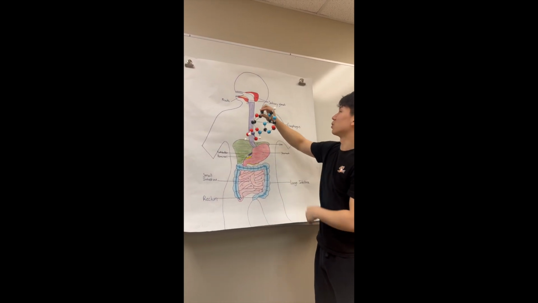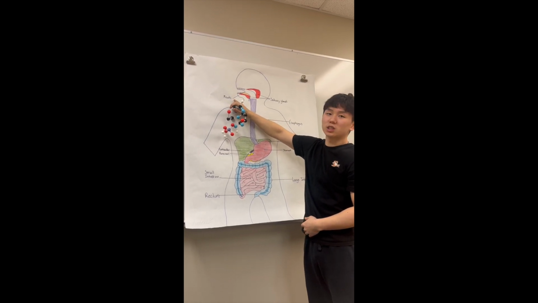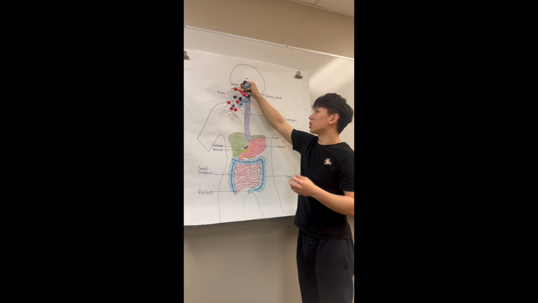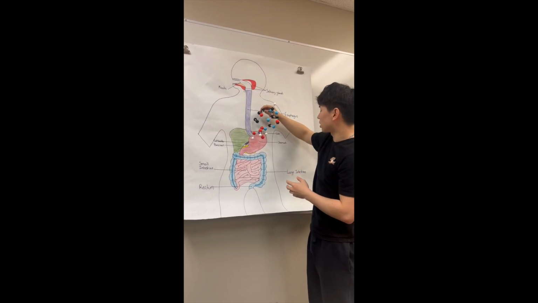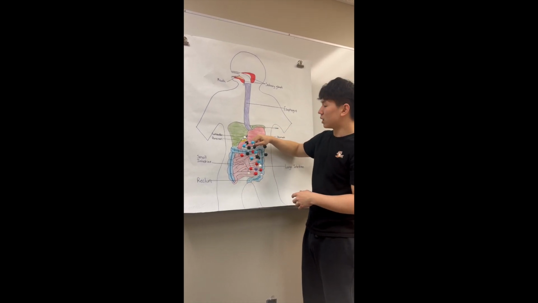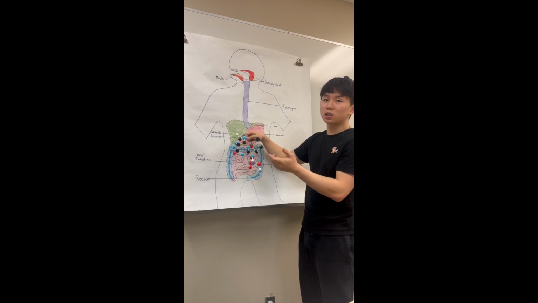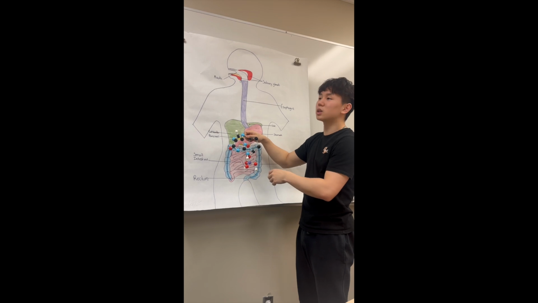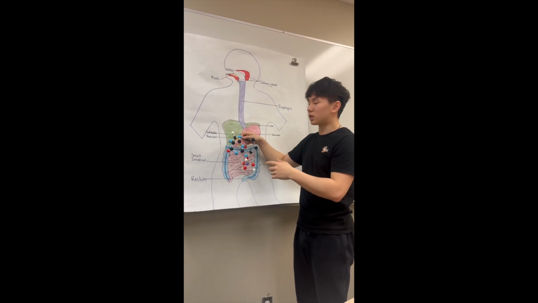So this is a biological molecule of a nucleotide. We're just going to go through how it gets digested. It first goes through mechanical digestion in the mouth as the teeth physically break down the molecules, and then it doesn't go through any other digestion through the esophagus or the stomach until it reaches the small intestine, where the small intestine creates an enzyme called nucleotidase, which reacts with the nucleotide and breaks it into a nucleoside and phosphates.